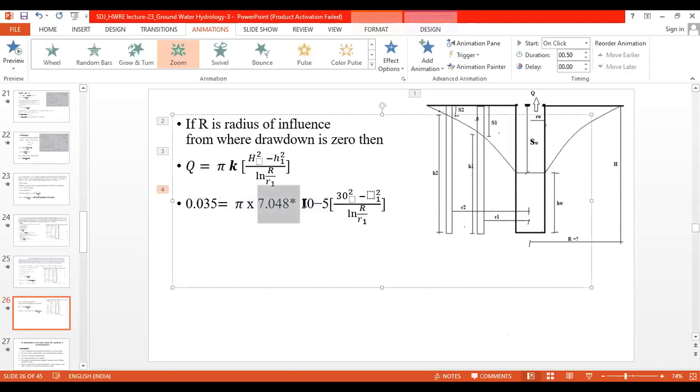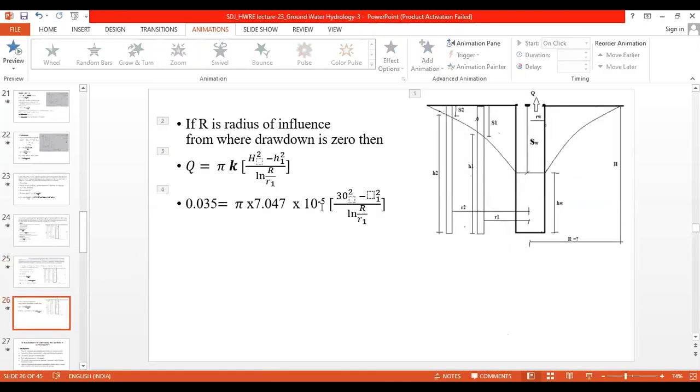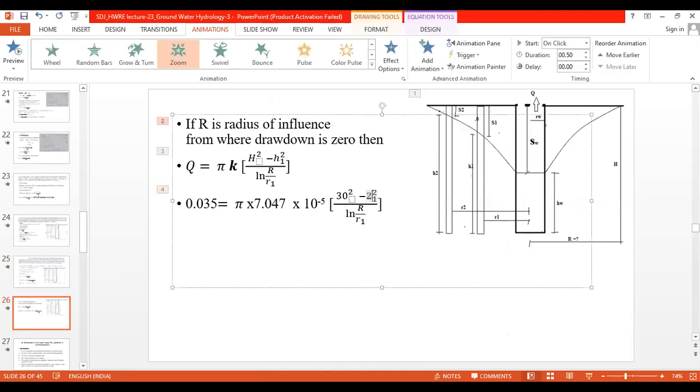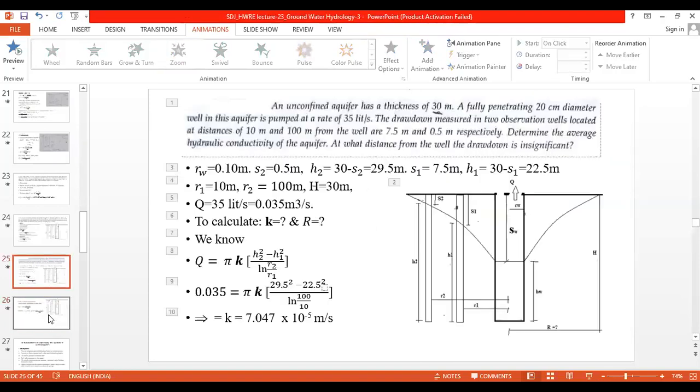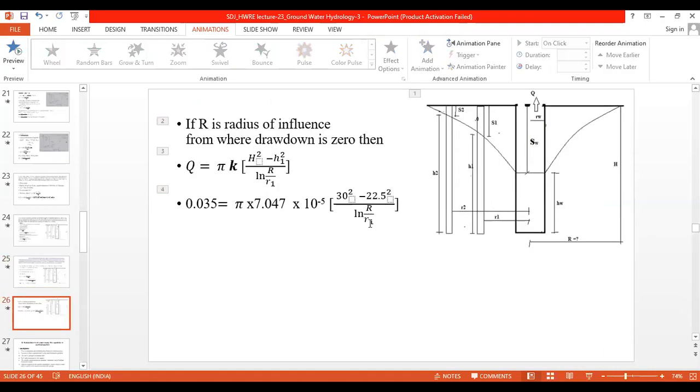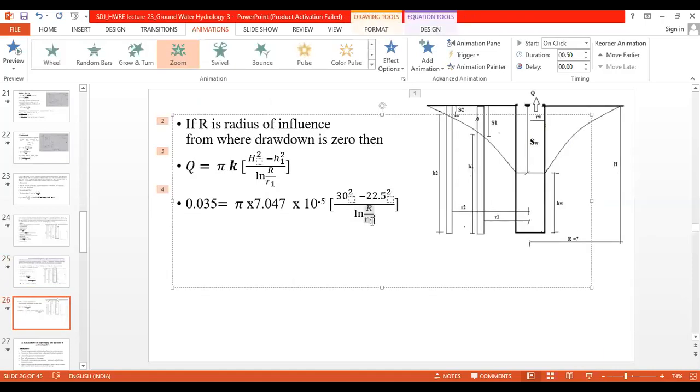So this is 7 into 10 raised to minus 5, into H, capital H is 30, squared, minus small h1, which is 22.5, squared, upon ln of R by R1. So R is unknown to us, and R1 is known to us. R1 is given to us as 10 meters, so I will keep R1 here as 10.